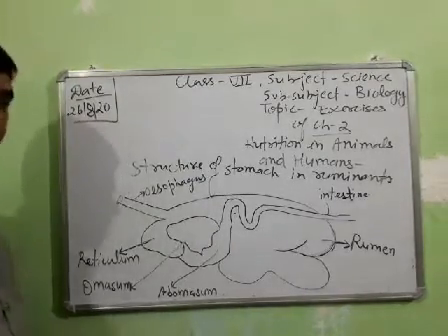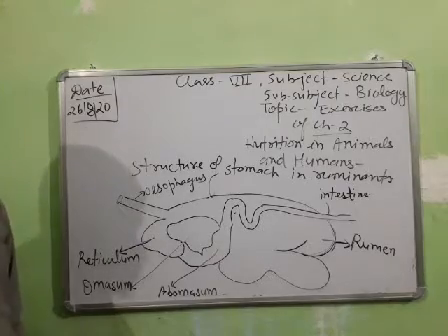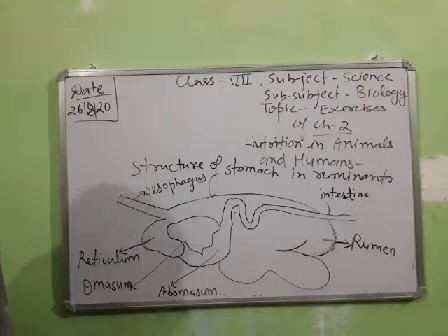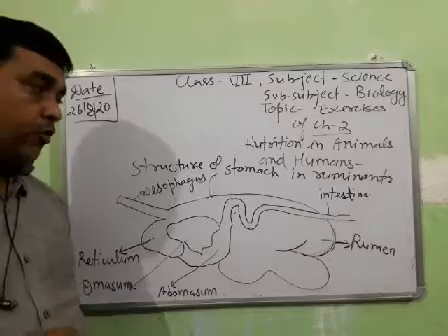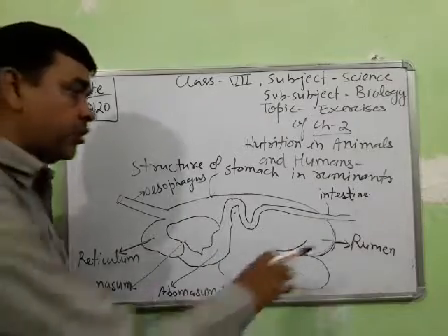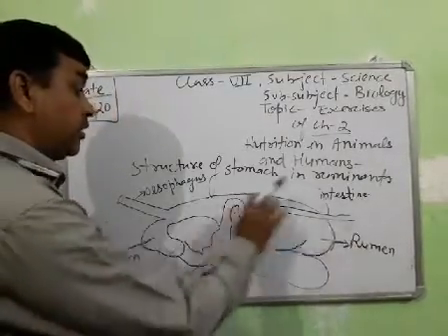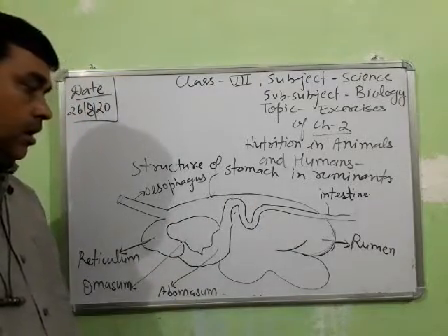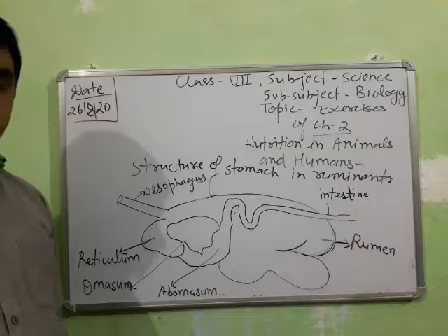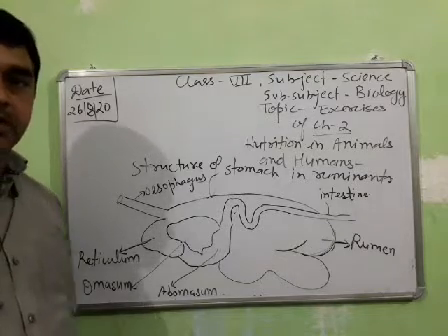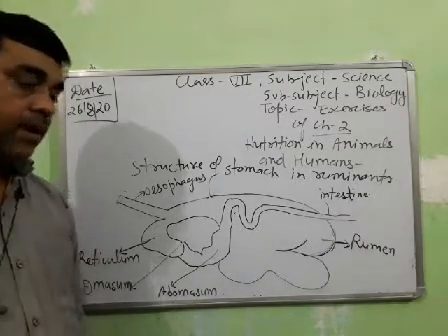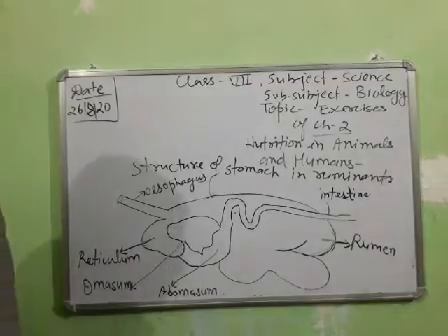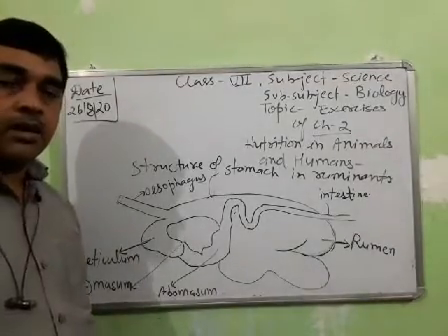Grass-eating animals take their food very quickly and store it first in the rumen, which is a very large chamber. There it is partially mixed with saliva, the digestive enzyme, and this is called cud.